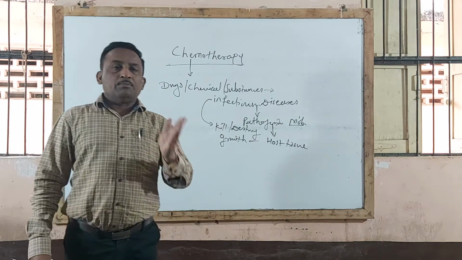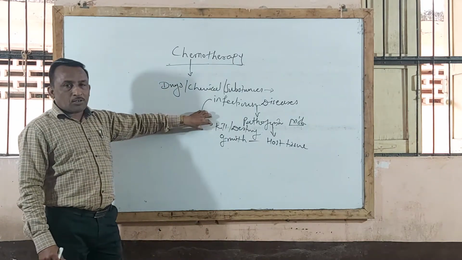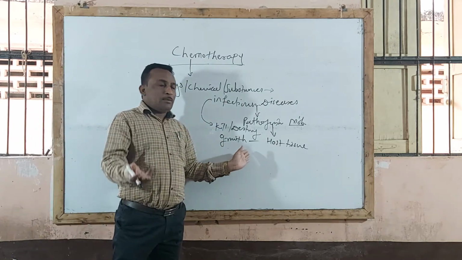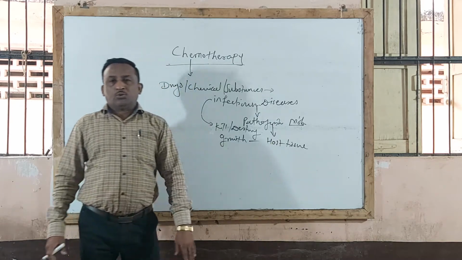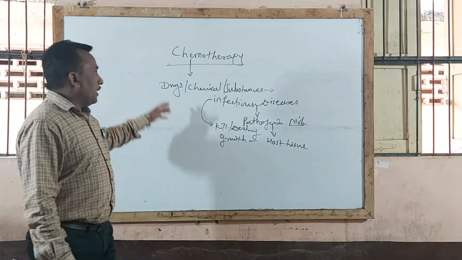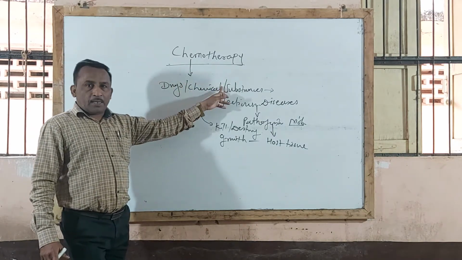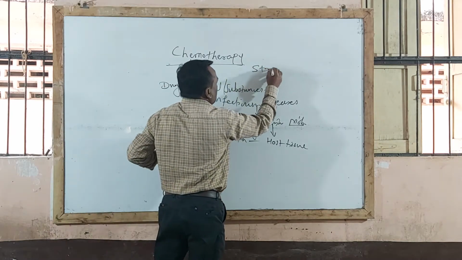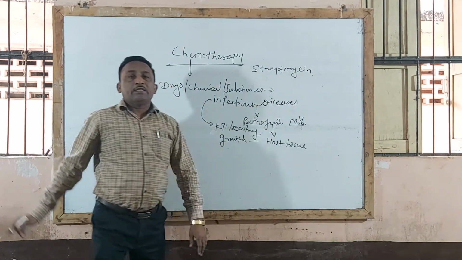Some antibiotics, some chemotherapeutic agents cause directly killing or destruction of pathogenic microorganisms, while some chemotherapeutic agents affect growth or multiplication of microorganisms without affecting host tissue. That agent is to be called a chemotherapeutic agent, and the phenomenon is called chemotherapy. For example, streptomycin. This streptomycin is used in treatment of tuberculosis. It is the drug of choice in TB.